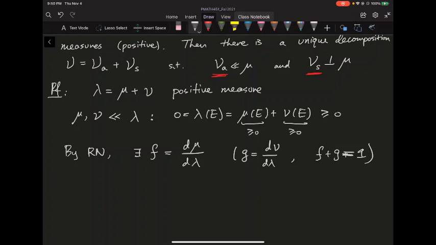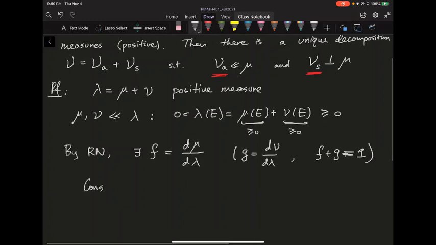So based on this kind of intuition, let's consider the set where mu takes the value 0, so that's where the Radon-Nikodym derivative is taking 0. So this is all the x where f of x is equal to 0. And by the way, because mu and lambda are both positive measures, it's clear this f has to be non-negative, at least non-negative almost everywhere.